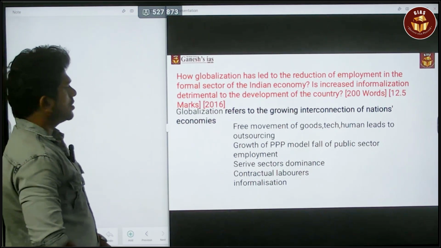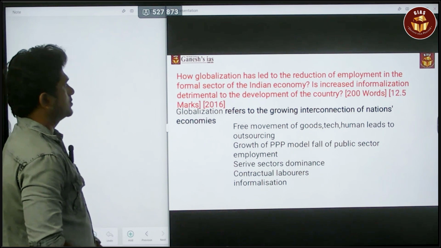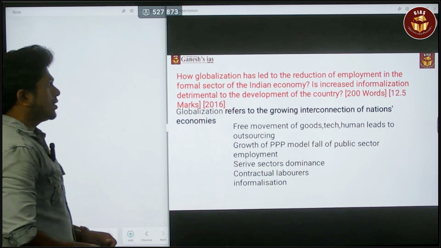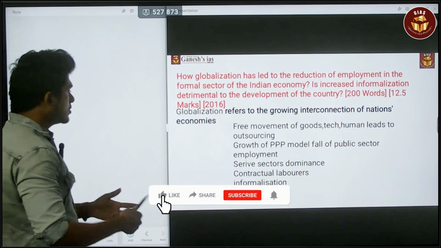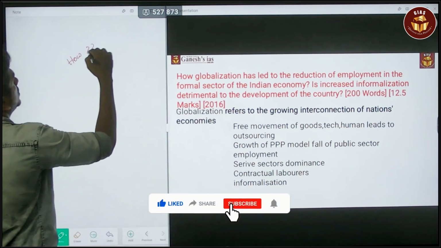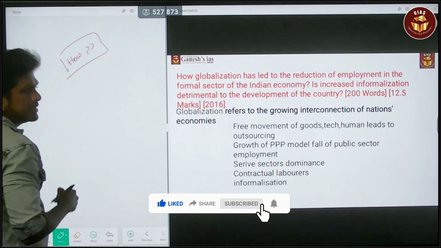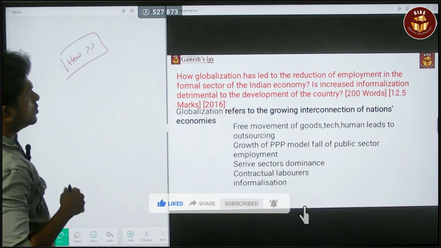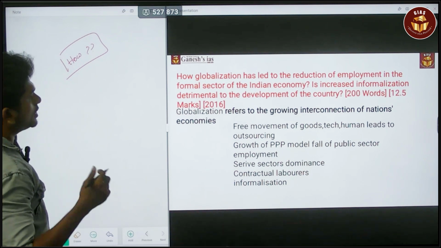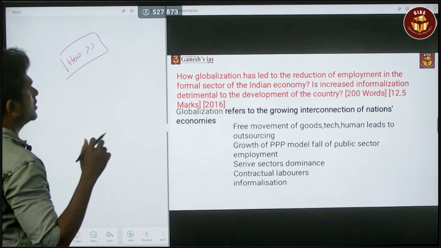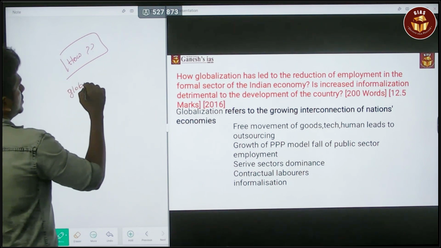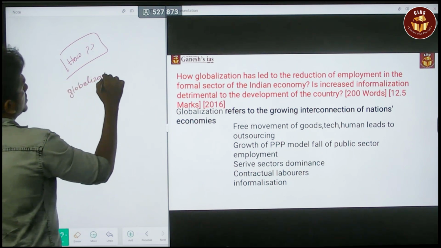So this is the question asked in 2016. It is a 12.5 mark question, 200 words question. How globalization, okay, first it is about a simple term of how. This is the terminology they used. How globalization has led to the reduction of employment in the formal sector of the Indian economy. So it is speaking about the term called globalization.